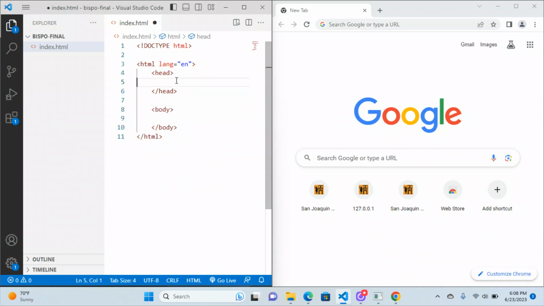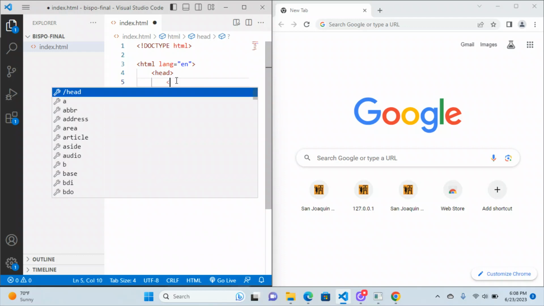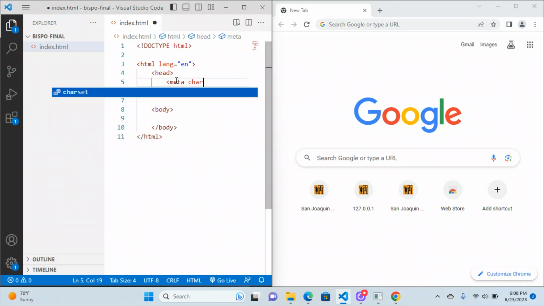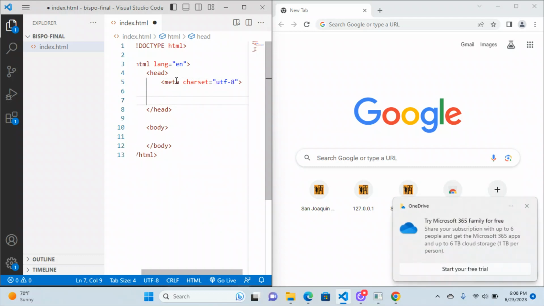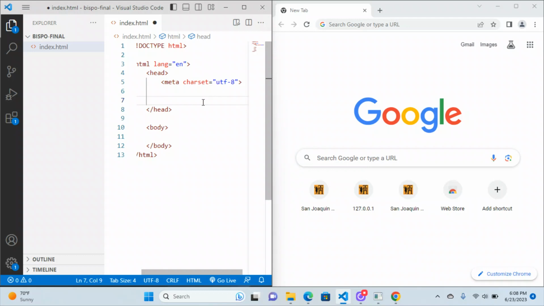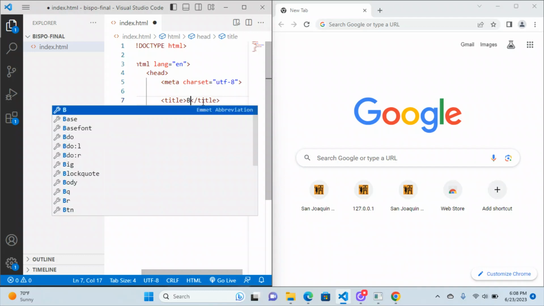And then the head element always has to have at least two elements in it. One of them is the charset meta. So meta charset equals UTF-8. And it's got to have a title, right? If you don't have a title in there, then it doesn't pass validation. And I even gave you a hint about that. I said I want the title to be, whatever. So title here, and then Bispo's final exam.